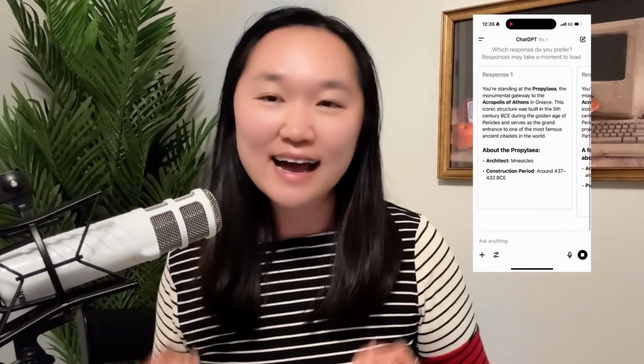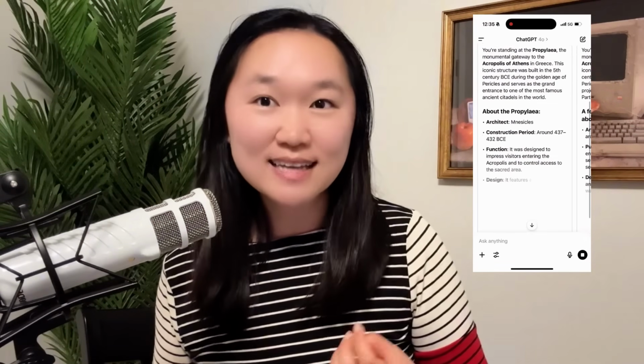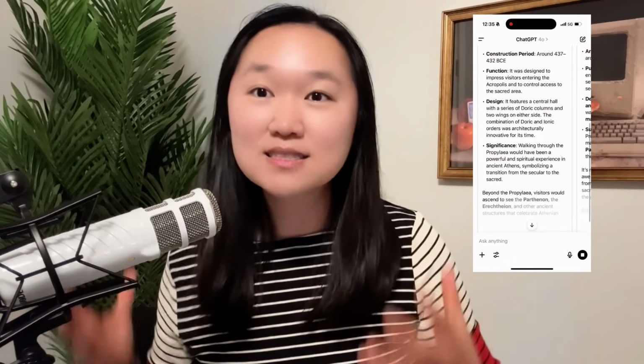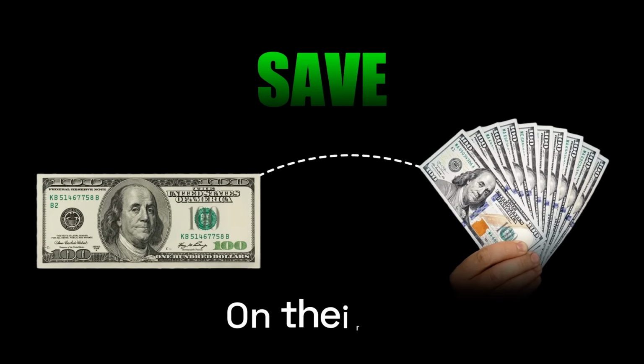So this is an AI companion that cruise ship guests can take with them and basically design their own shore excursion and save hundreds or thousands of dollars on their trips.